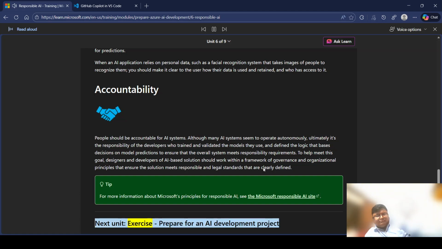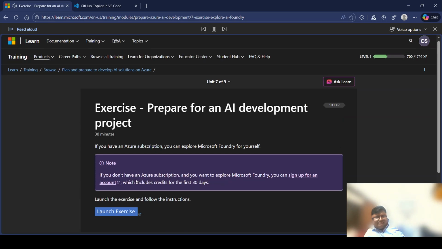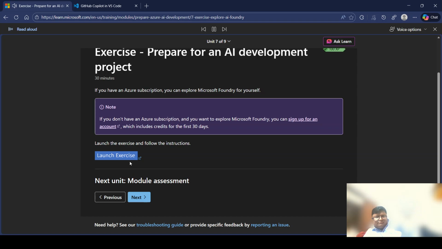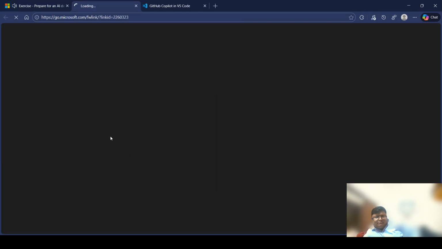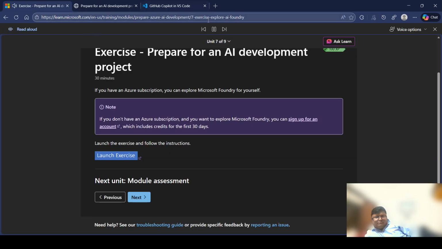Next unit. Exercise. Prepare for an AI development project. Previous, next. Need help? See our troubleshooting guide or provide specific feedback by reporting an issue. Feedback. Was this page helpful? Yes. No. Need help with this topic?